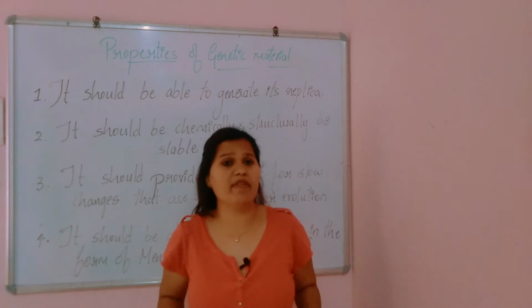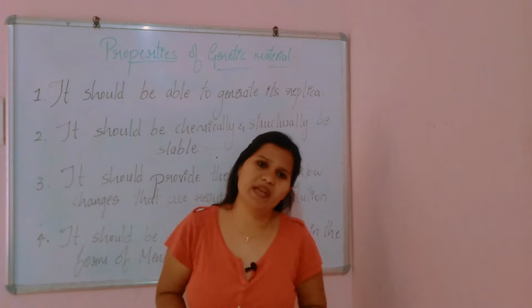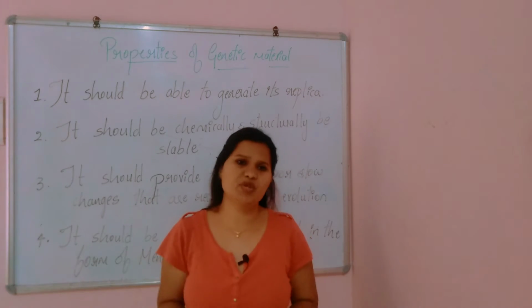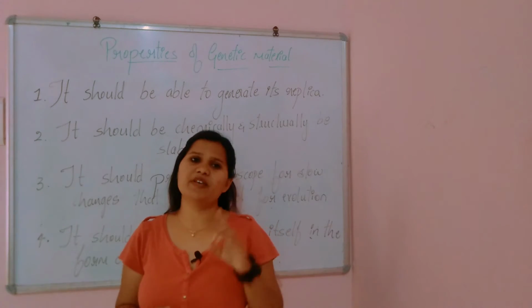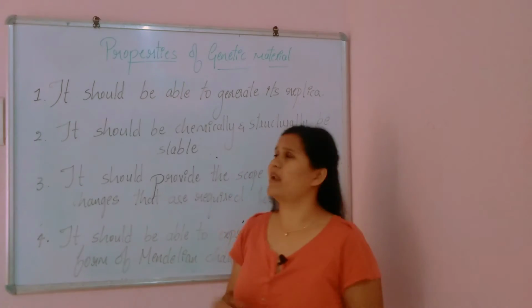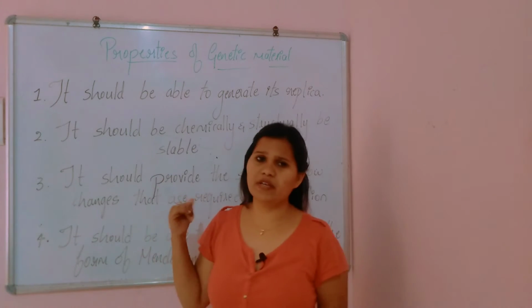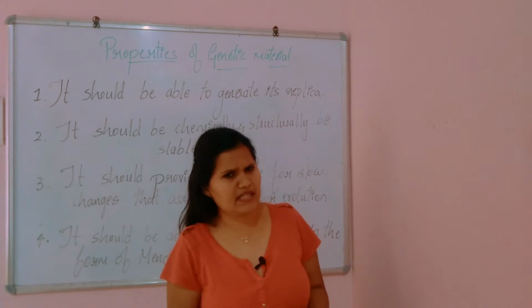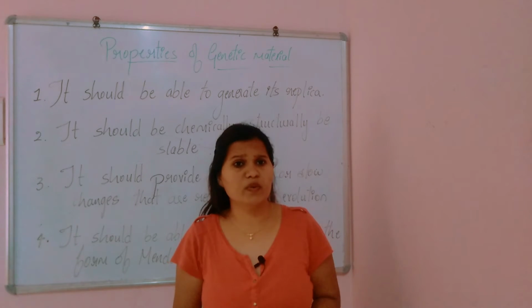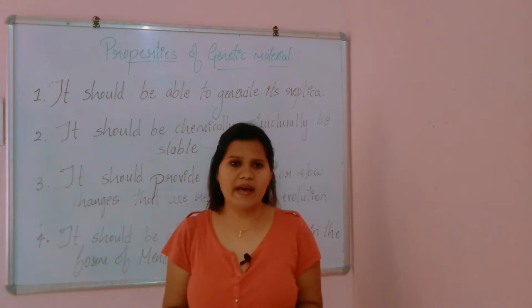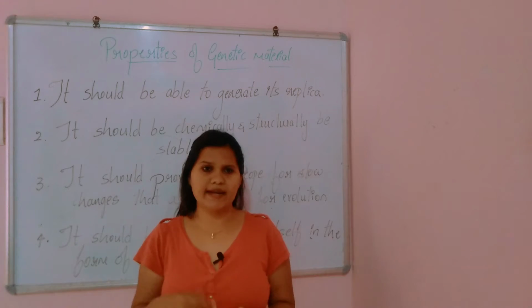It just has the ability to recopy its segments or strands. That is the first property of any genetic material. DNA follows this because DNA will replicate itself, and even RNA will replicate itself. So RNA and DNA both are genetic material.